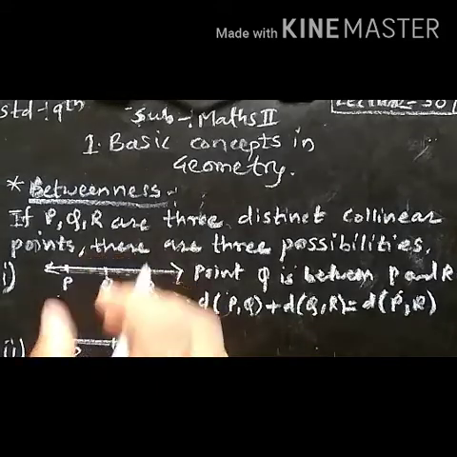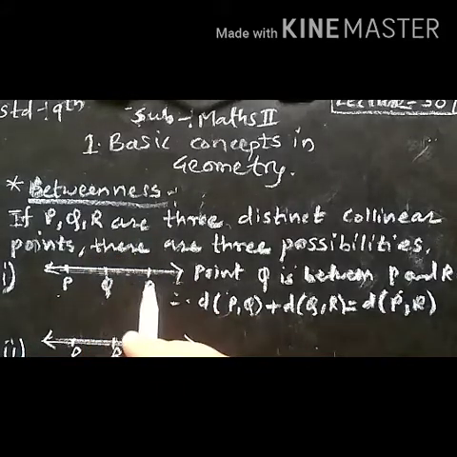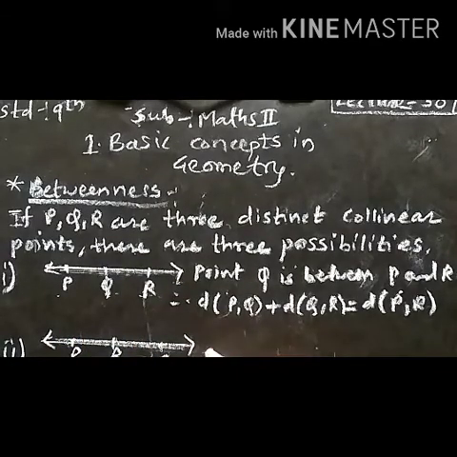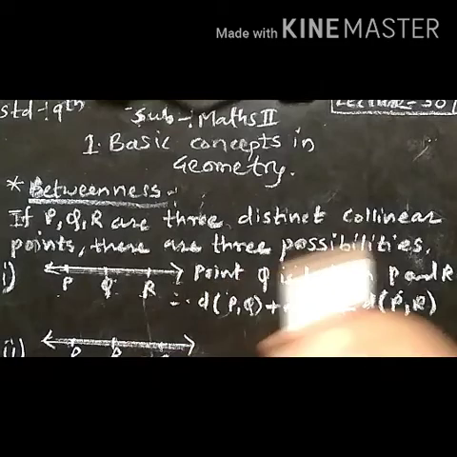So distance between PQ plus distance between these 2 points QR is equal to distance between P and R. Then it is said that point Q is between P and R.